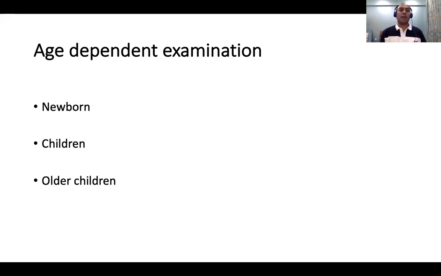For a newborn, one of the reasons for facial asymmetry is a traumatic birth injury. So you can look for trauma inside the ear, whether there is a hematoma in the mastoid and so on. So the examination aspects can differ, and in a newborn, we indirectly assess the cranial nerves by primitive reflexes like the rooting reflex and sucking reflex and so on. So there are certain differences between the newborn and older children. All of us know that.